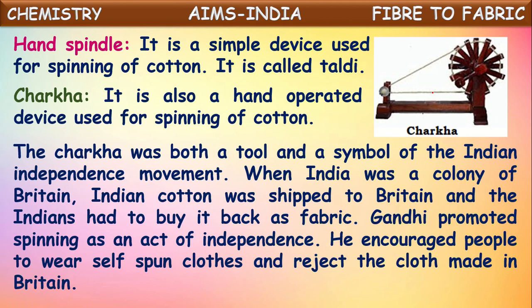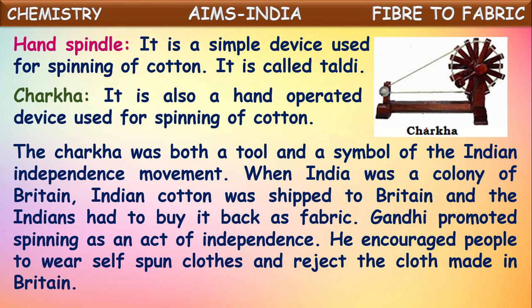We know the charkha was both a tool and a symbol of the Indian independence movement, isn't it? I think we have seen it on the flags which were used at the time of independence. So not only is it a tool for spinning cotton fiber, it is also a symbol of the Indian independence movement.